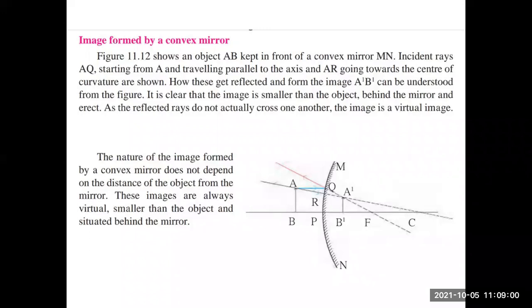We used to draw CFP, that is center of curvature, focus and pole, at our right hand side for the convex mirror. Just observe the diagram. MN is the convex mirror. See, its outer part is the reflecting part on which all the rays are lying.